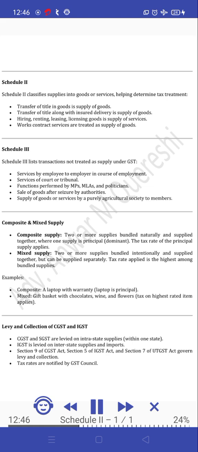Levy and collection of CGST and IGST. CGST and SGST are levied on intrastate supplies within one state. IGST is levied on interstate supplies and imports. Section 9 of CGST Act, Section 5 of IGST Act, and Section 7 of UTGST Act govern levy and collection. Tax rates are notified by GST Council.